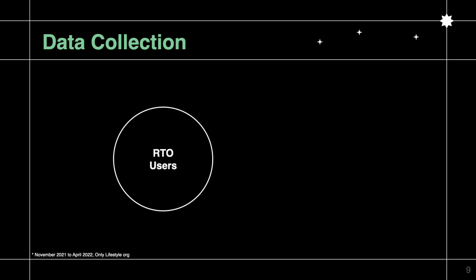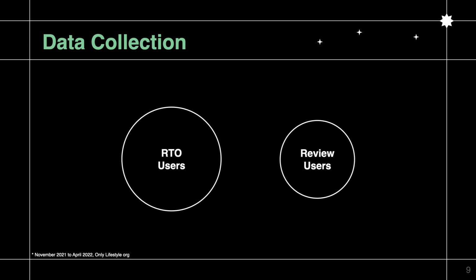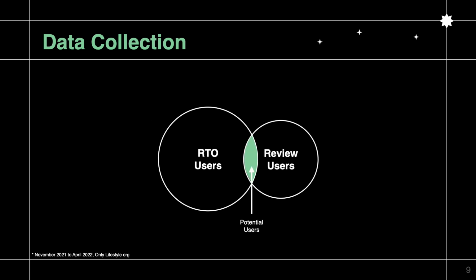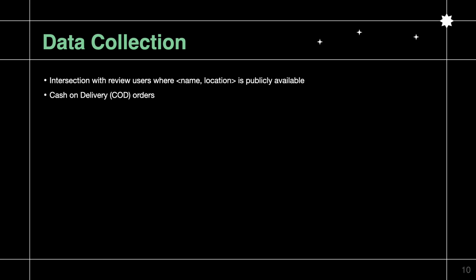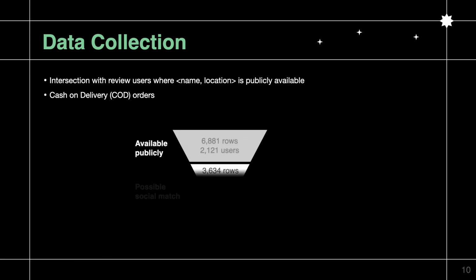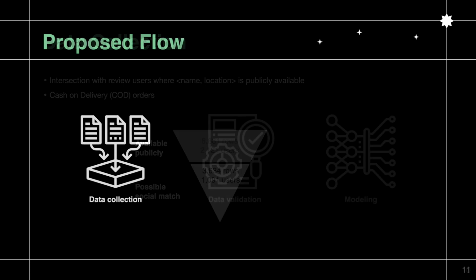At Flipkart, a user can make their name and location public along with the reviews they write for the products. So for our experiments in this project, we only consider the users who are in the intersection of the RTO dataset and the publicly available review dataset. With this, we had around 2000 users, of which we could find a possible social match for around 50% of them. And this constituted a data set of around 3600, and this is used in our experiments. This concludes our data collection.